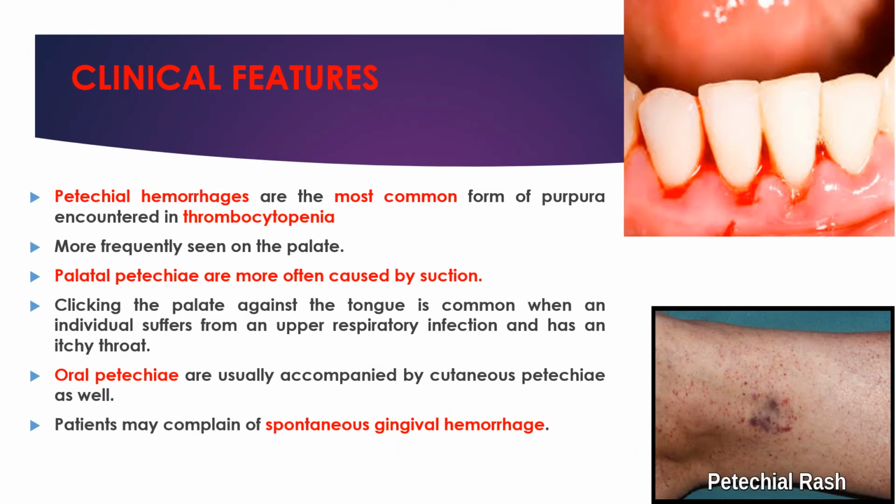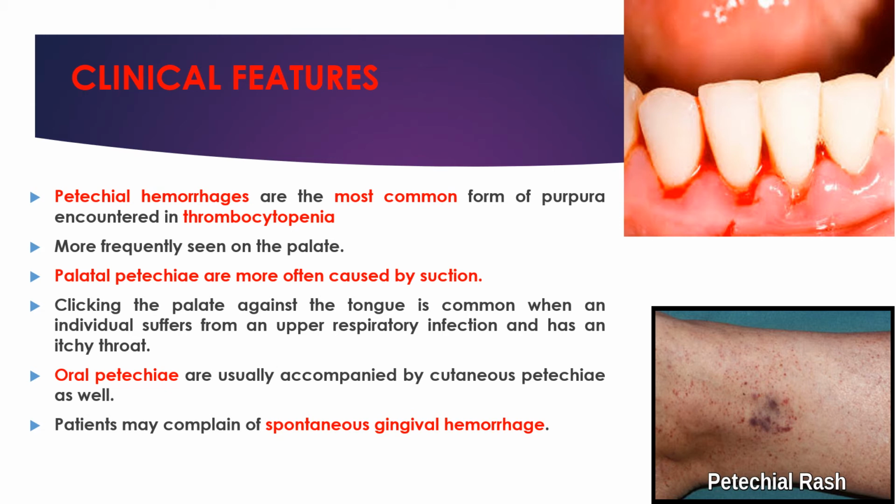Clinical features. Petechial hemorrhages are the most common form of purpura encountered in thrombocytopenia and are characterized by pinpoint red or brown macules of the skin. They may occur on any surface within the oral cavity but are more frequently seen on the palate.